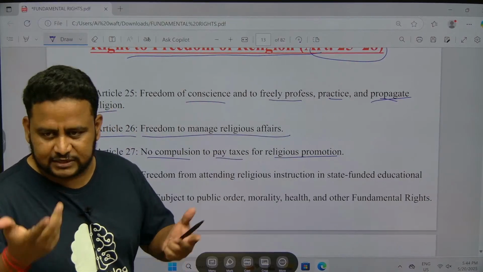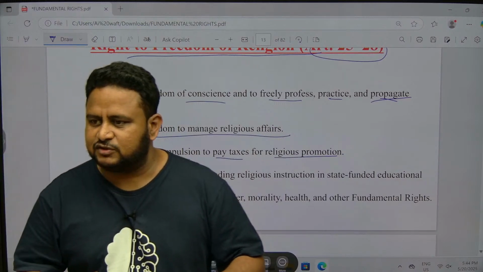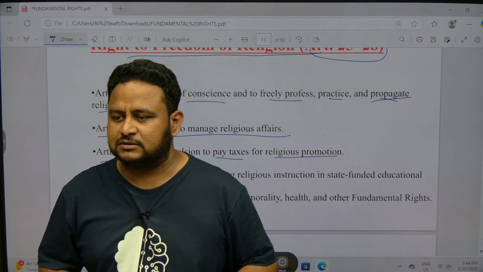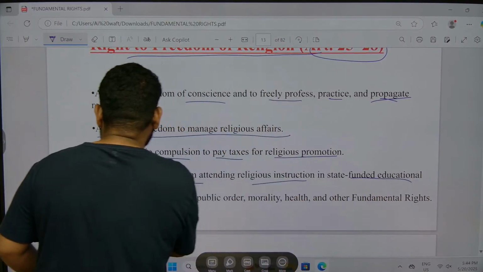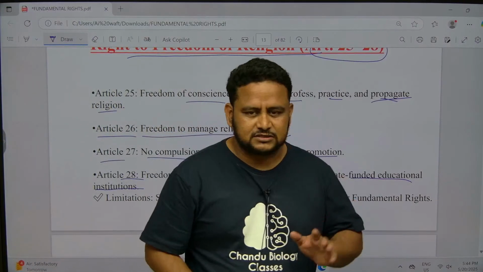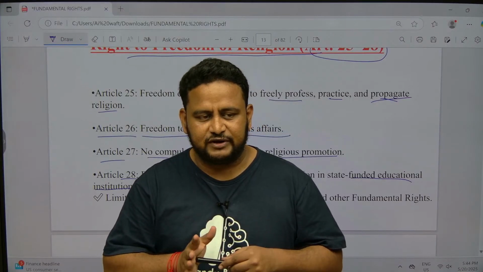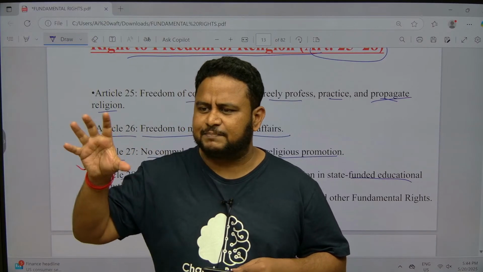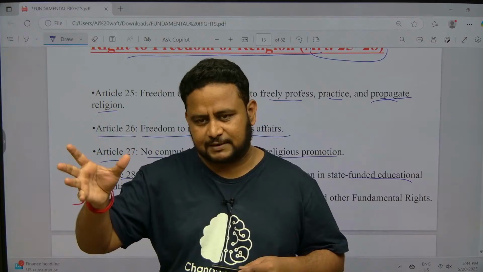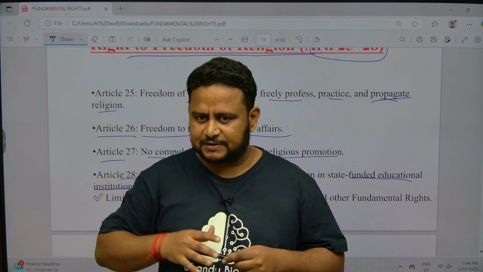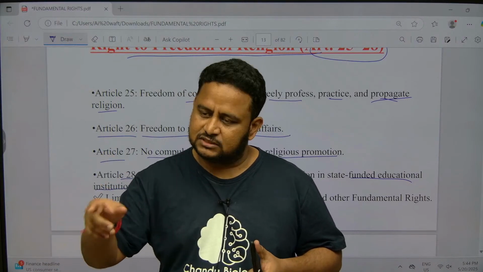So Article 25 is you can practice any religion, similarly 26 is you can manage your religious affairs, 27 is you need not pay any tax for being in some religion, and also 28 is freedom from attending religious instruction in state funded educational institutions. There are various types of institutions. One is a completely private institution, for example managed by some religious community. In that case, if you have joined that school and they are giving religious instruction, you have to follow.